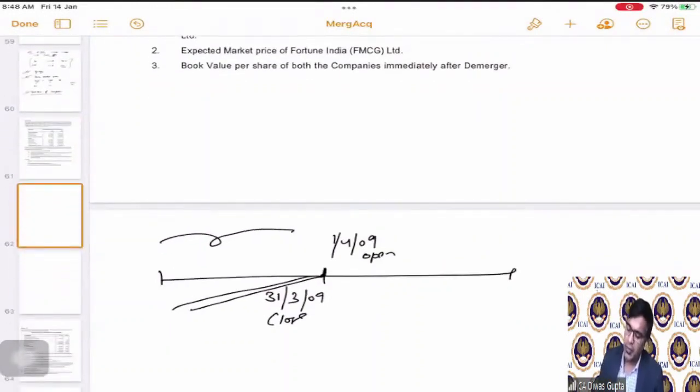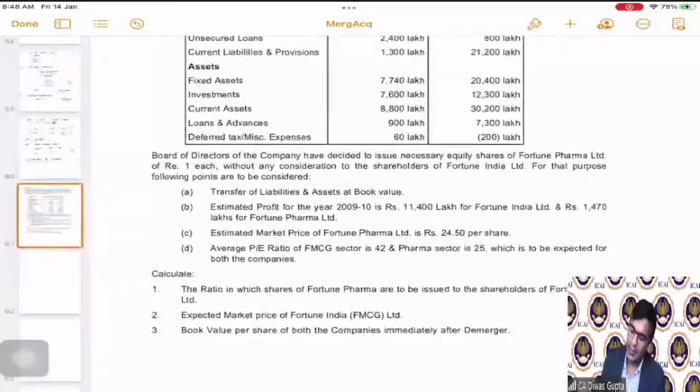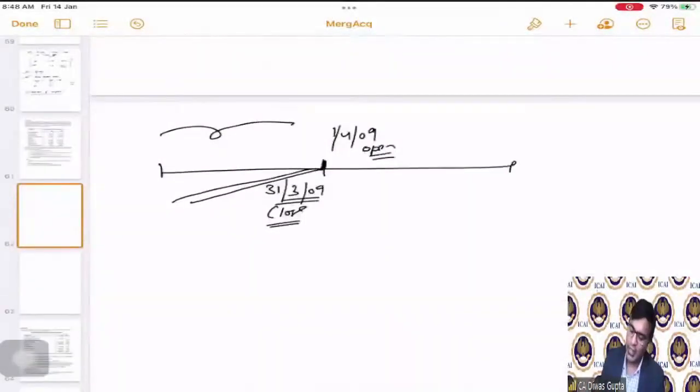Now, for 1/4/2009, it is the opening balances here, and 31st of March 2009, it is the closing balances here. So what I'm trying to say is that up till 31st of March 2009, the close of business, they are running with a company named Fortune India Limited with a consolidated business.